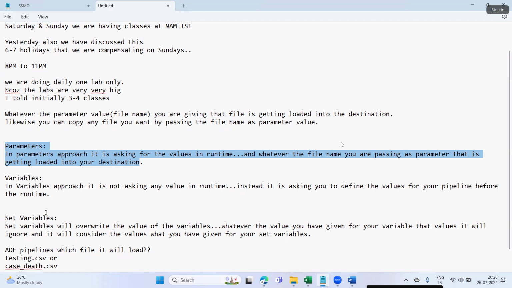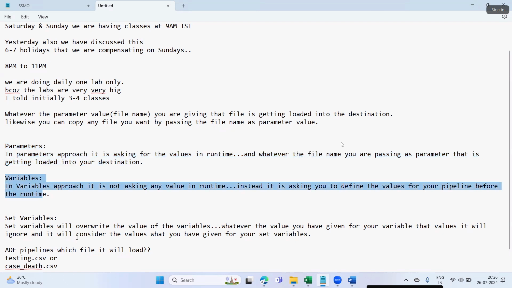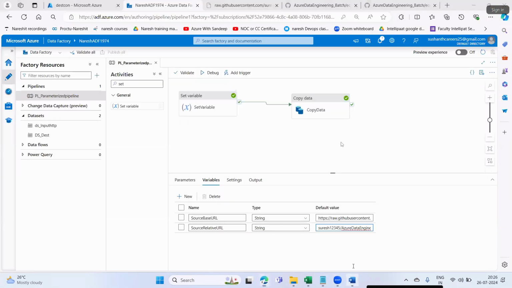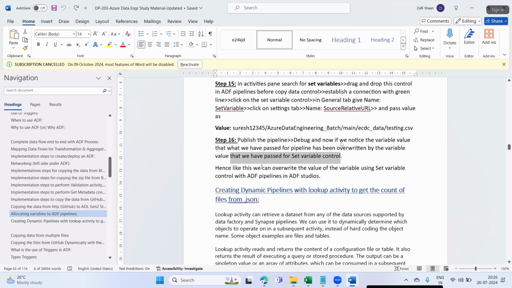But here it is not asking for any value at runtime, and it is overriding the value of the variables. Like this we can override the values of variables using the set variable control with ADF pipelines in ADF Studio.